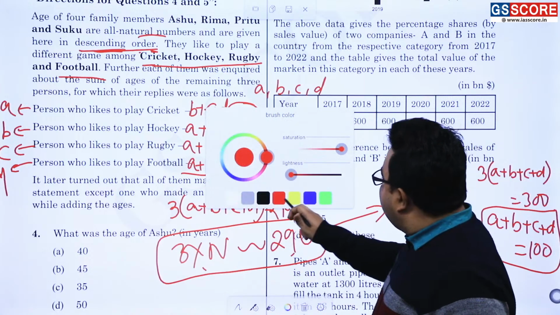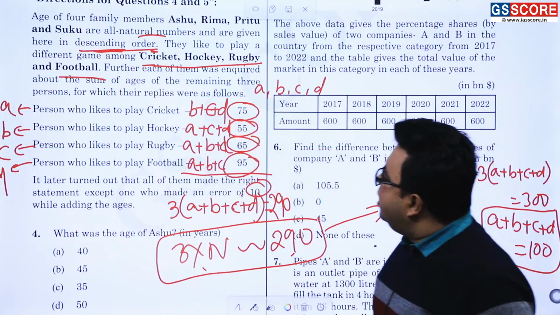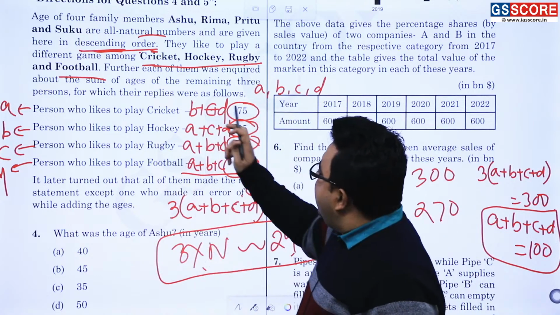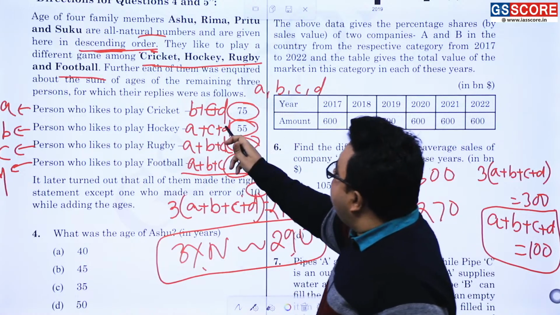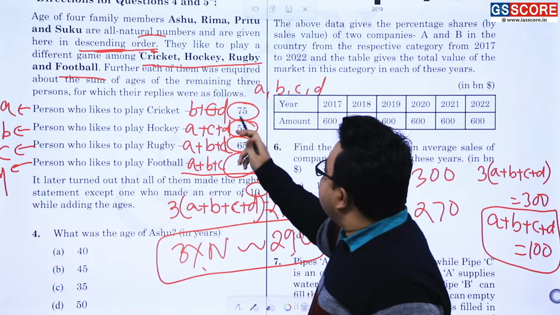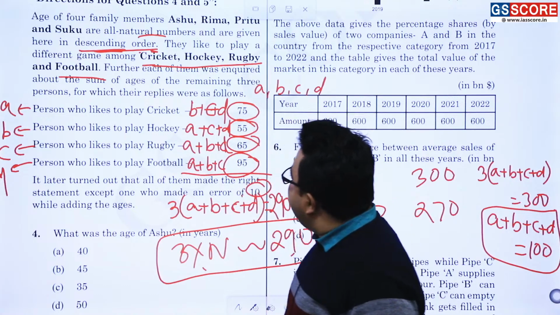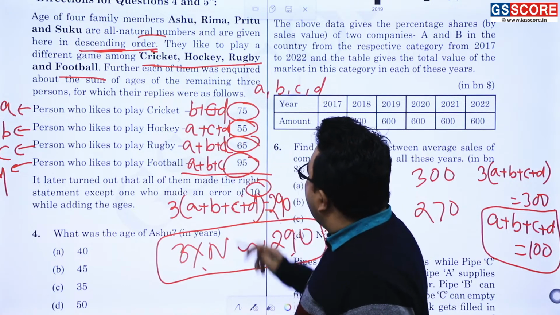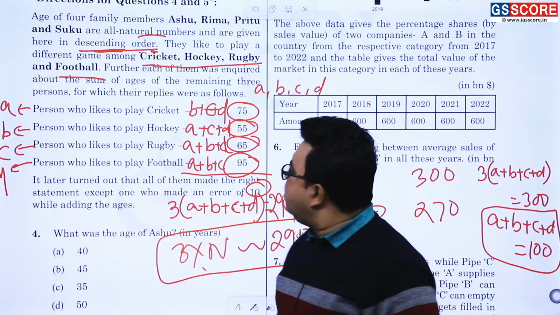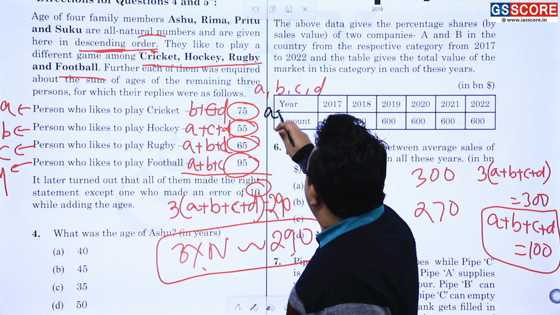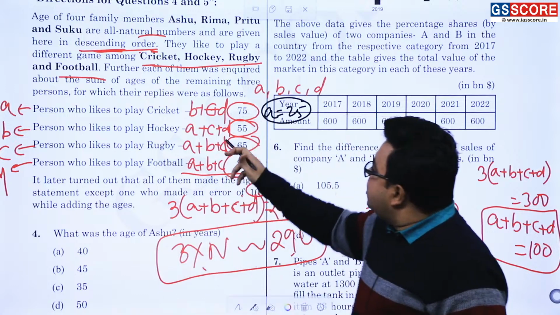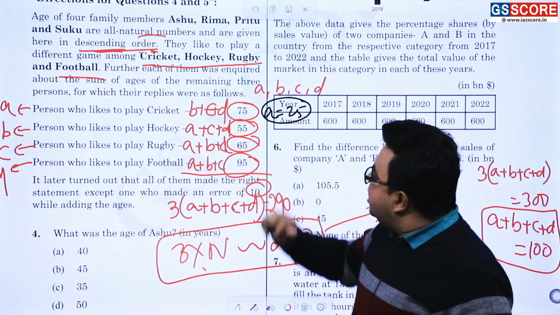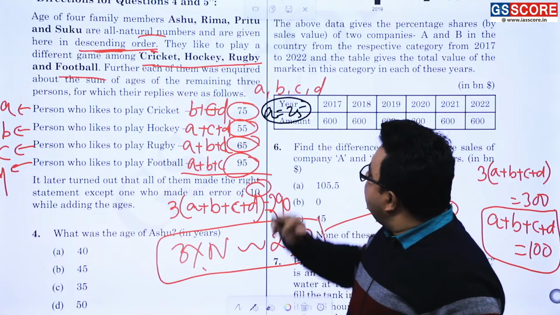Now you will be telling me, sir, now what? Now understand one thing. If the person who likes to play cricket says B plus C plus D is equal to 75, it does mean that this A will be equal to what? 25. Am I correct or not? So here A is coming out to be 25. This is the assessment over here. Now what is the assessment over here? A plus C plus D is equal to what? It is equal to 55.